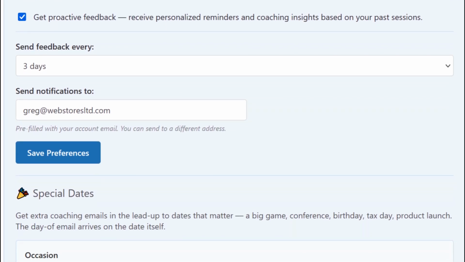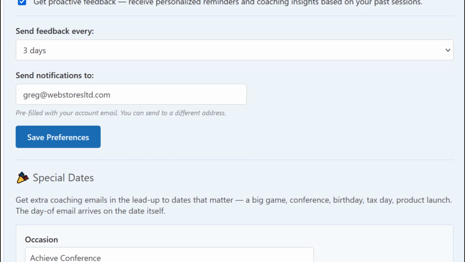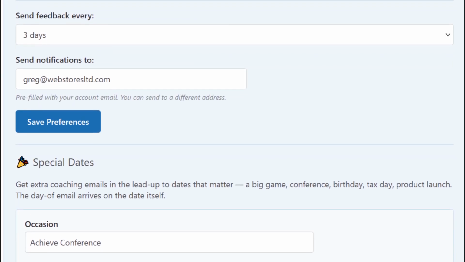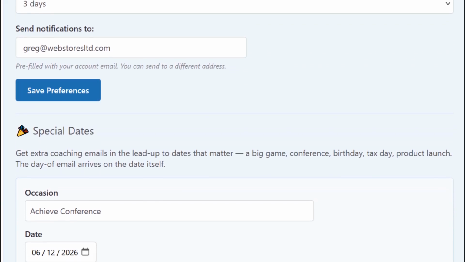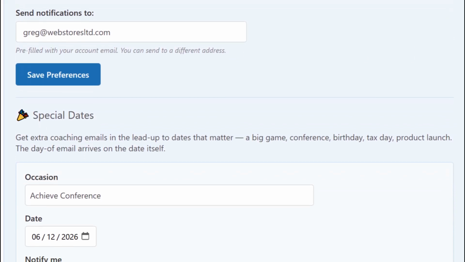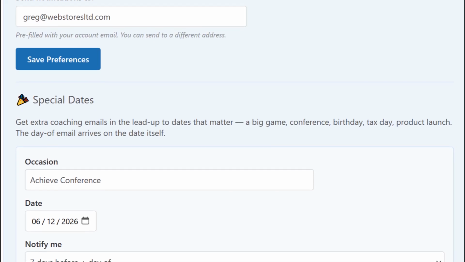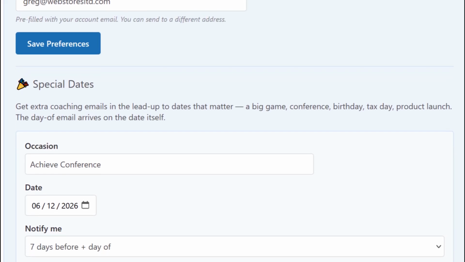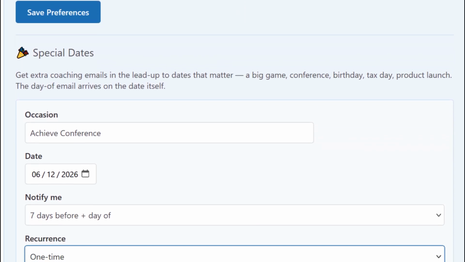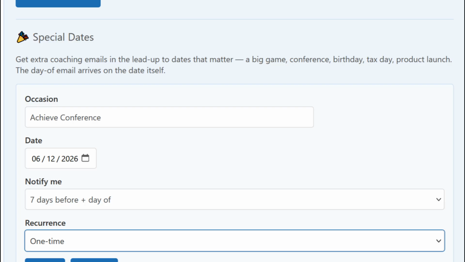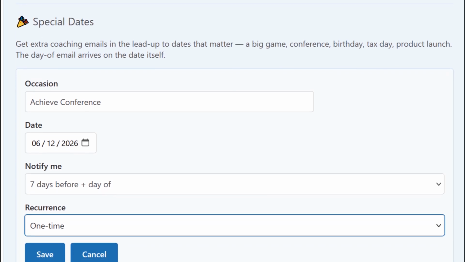Now here's where this becomes even more useful. In addition to the regular reminders, you can also set up special reminder dates. For example, let's say you have a conference coming up. You could ask the system to remind you 1 week before the event so that you can review your goals, polish your message, practice your presentation, or revisit the last coaching advice that you received. That turns the system from a passive coaching archive into an active accountability tool.